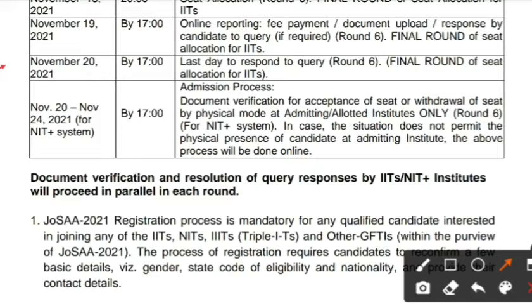Next, for NIT, note this point: for NIT plus systems, from November 20 to November 24 up to 5 p.m., you have to physically get your documents verified at the NITs and its systems. If the situation does not permit you to be physically present, you may also do it online. You can also do it online if you are not able to attend physically on the date.